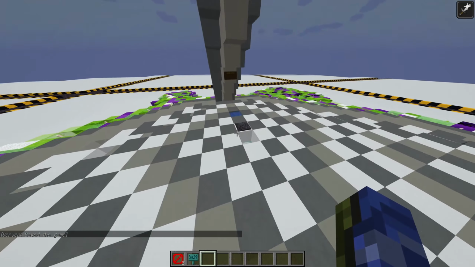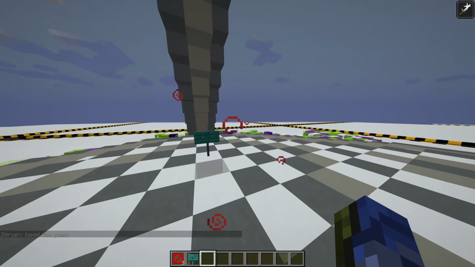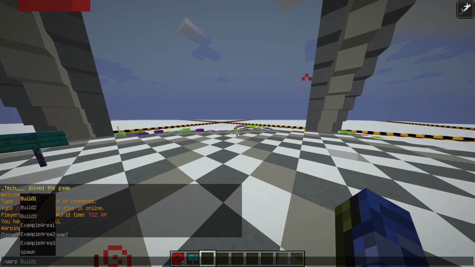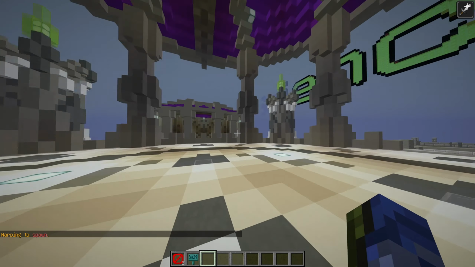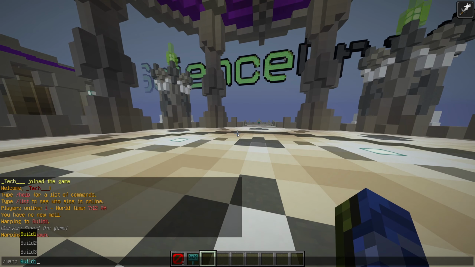If you want, you could step on that pressure plate, get some barrier blocks, and then we have a sign to warp back to spawn. You could also type /warp spawn in the chat, and that will also enable you to get wherever you want. You can even type the names of other warps as well,